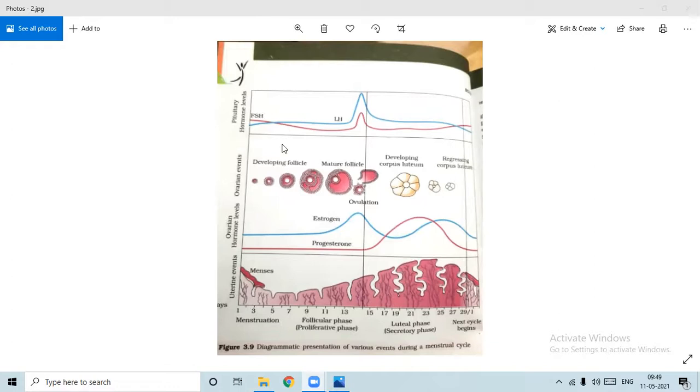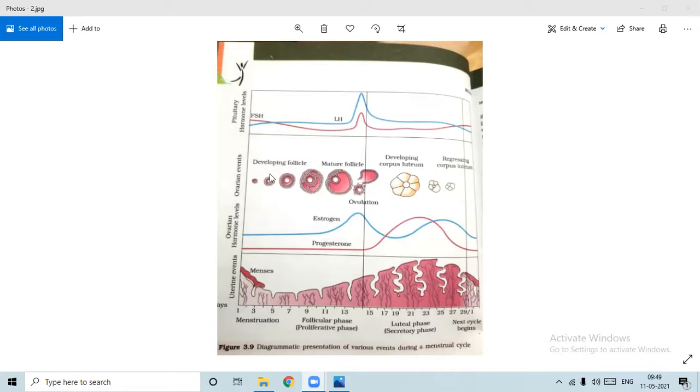So once again, I repeat that. LH hormone is low, corpus luteum degenerates, the progesterone level decreases, the endometrium is shed off, and menstruation starts. Clear? Now the second phase, that is the follicular phase. So after the menstruation, there is one more hormone, FSH. The FSH hormone level will also be low.